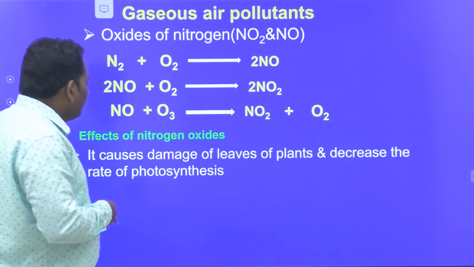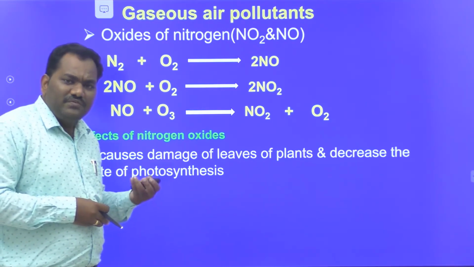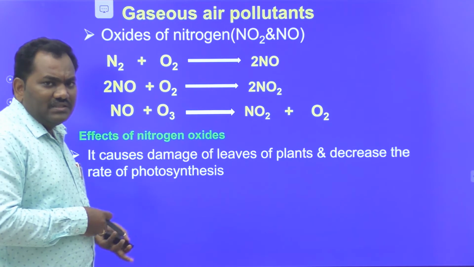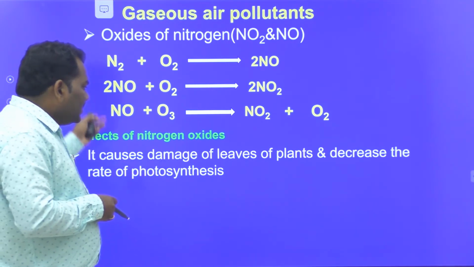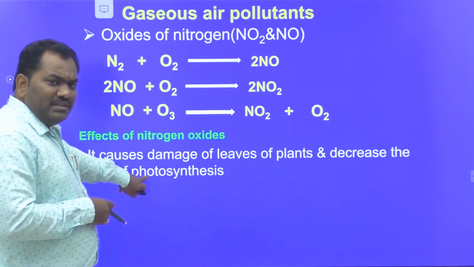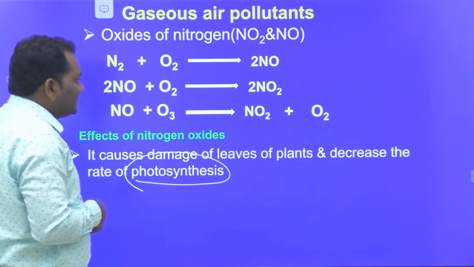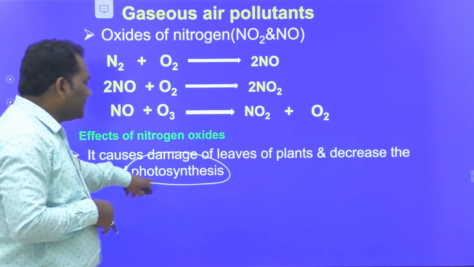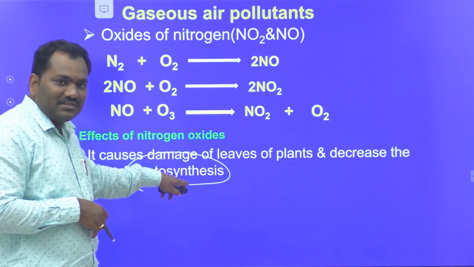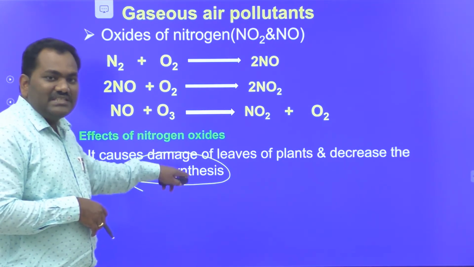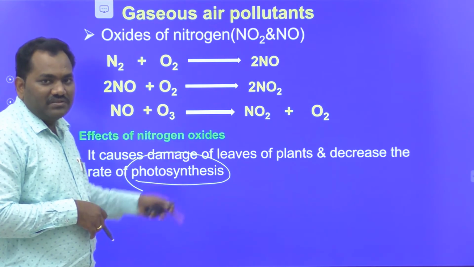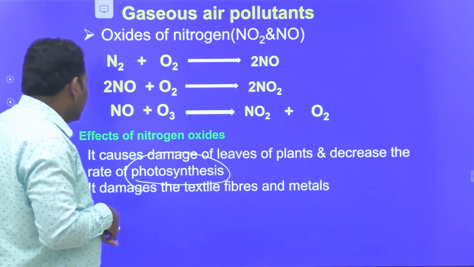So plants are the major source of food for all living organisms, and that food is produced by the photosynthesis process. Nitrogen monoxide and dioxide decrease the rate of photosynthesis in plants. That is the major disadvantage of nitrogen monoxide and dioxide.